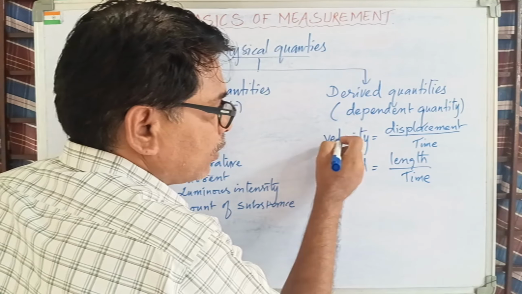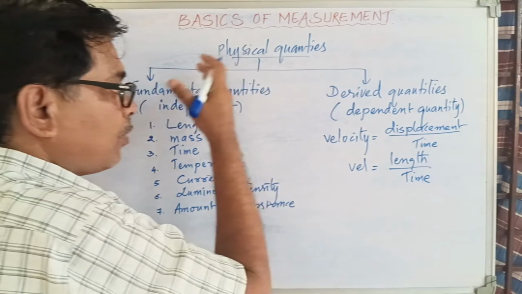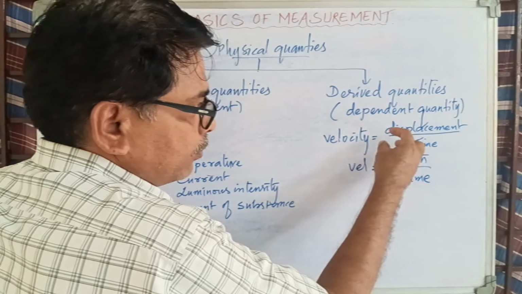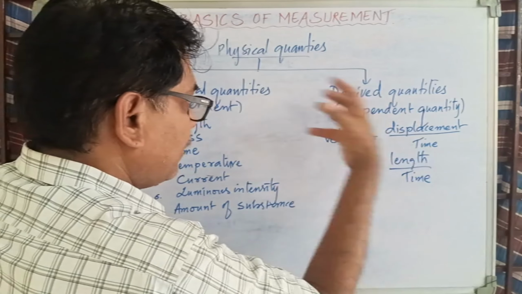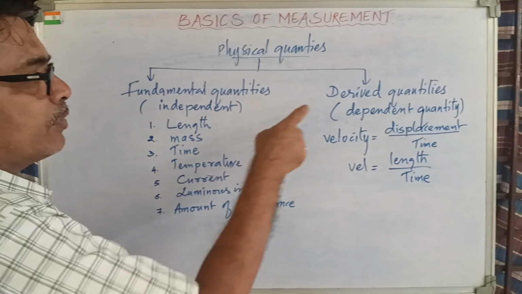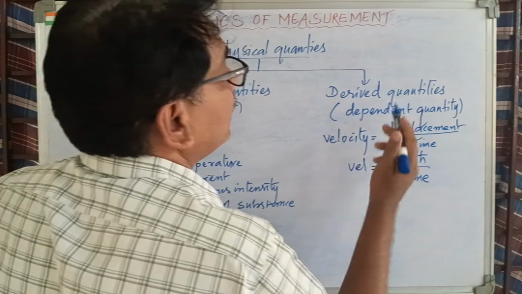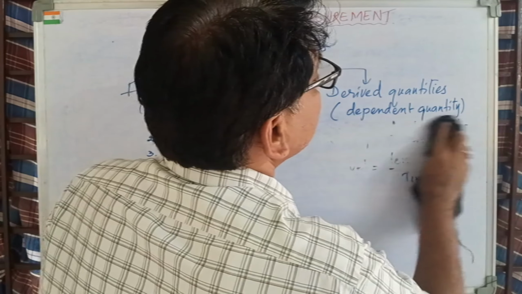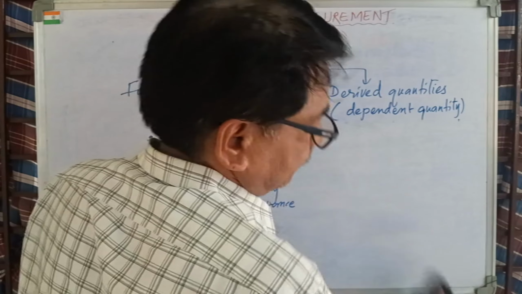In order to find velocity, velocity is depending upon fundamental quantities. So it is deriving its value from fundamental ones. That's why they are called derived quantities and dependent quantities. Okay, done. So we finish velocity. Next, let us take speed.